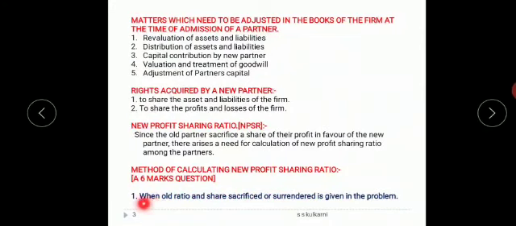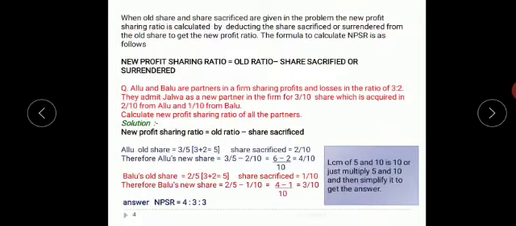So whenever such things, only two variables are given, that is the old partners' existing ratio and the given portion of old partners. So when such things are given, we have to calculate the new profit ratio in the following manner. When old ratio and share sacrificed are given in the problem, the new profit sharing ratio is calculated by deducting share sacrificed from the old ratio.